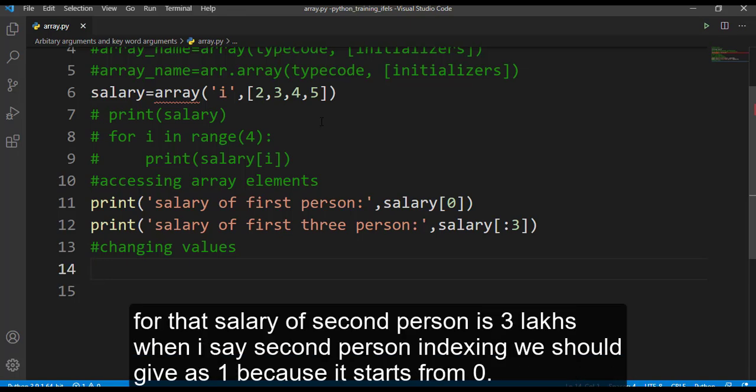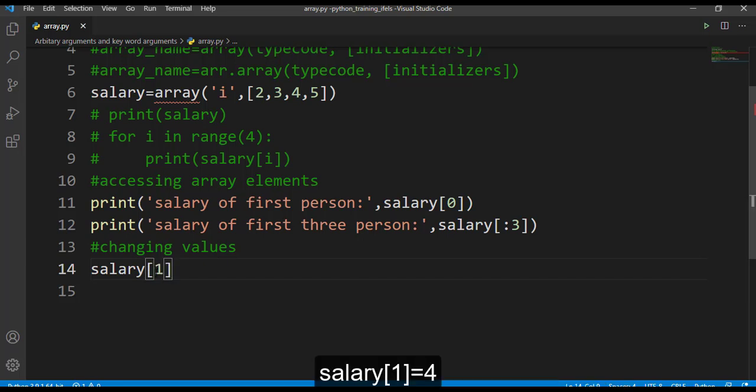The salary of the second person here is 3 lakhs, but when I say second person, it becomes first because array indexing starts from 0. So I have to give the indexing number as 1 is equal to, let's say, 4.